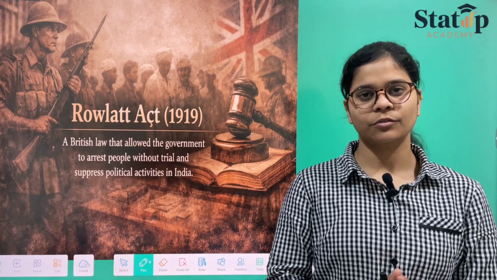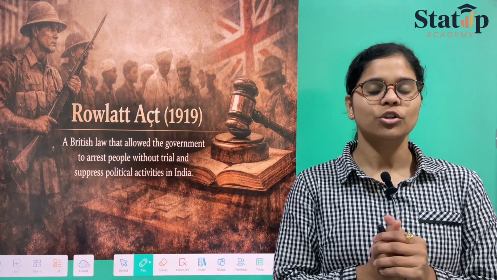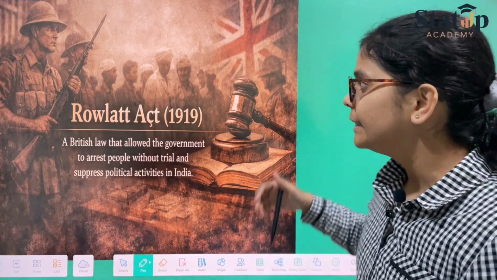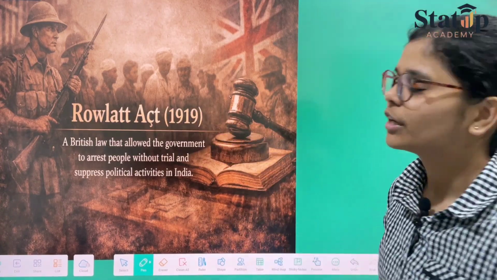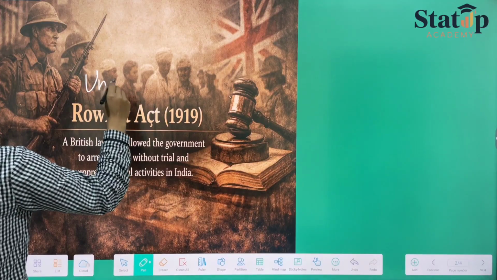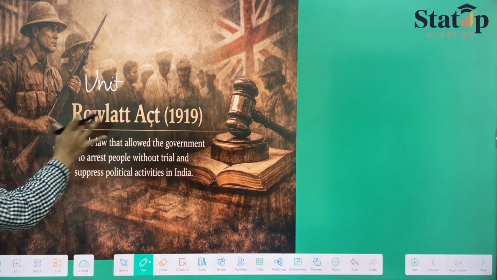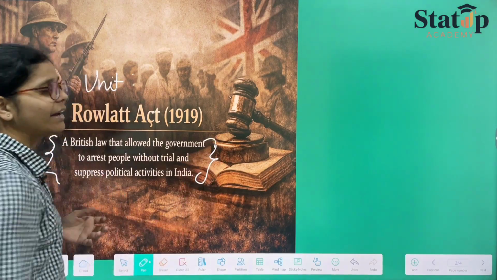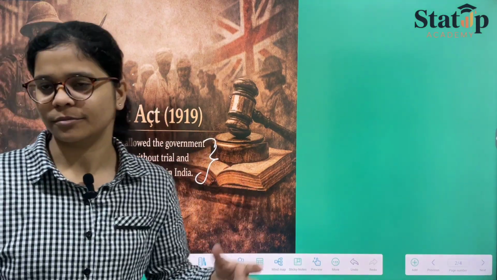So in today's lecture, we shall be talking about a new topic related to your history unit. In this unit, we shall be discussing the Rowlatt Act 1919, as you can see over here. You can write down the unit name here. The representation of the unit will be the Rowlatt Act, and this act has been stated by this picture in a very small term. Okay?